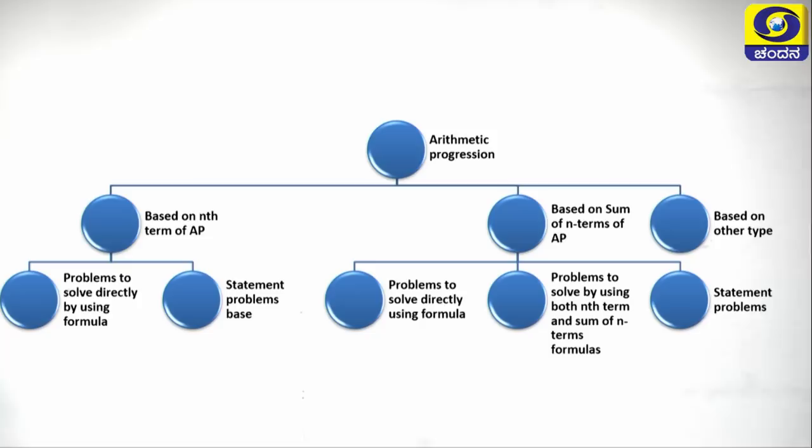Based on sum of n terms, I think I have listed three kinds of problems. If you go through this chart properly, you can plan how to revise this chapter very easily, based on these ideas and the knowledge you got in your school.